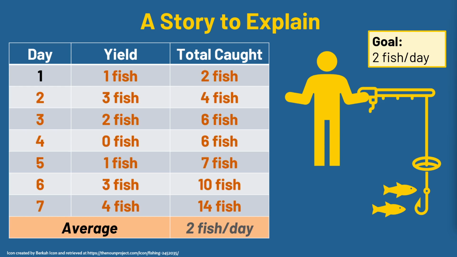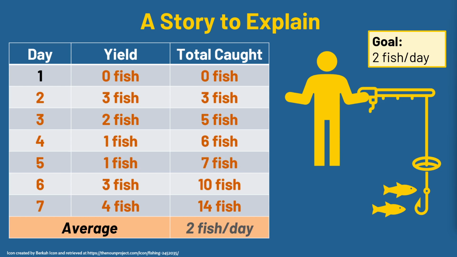For one, let's say I have a little bit of a slow start today. I catch 1 fish. Well, really, there's just plenty of room. I'm going to hit 2 fish per day easy. Maybe I'm a fish catching robot and I'll catch exactly 2 fish per day. That would be pretty weird, but boy, would it be sweet. And I would reach my goal, and that precision would just be kind of creepy, honestly. It'd be weird, but it could happen.